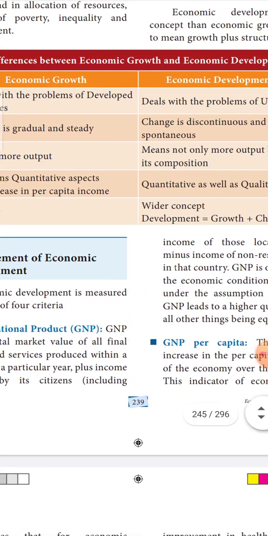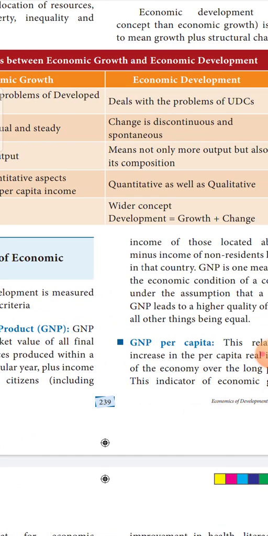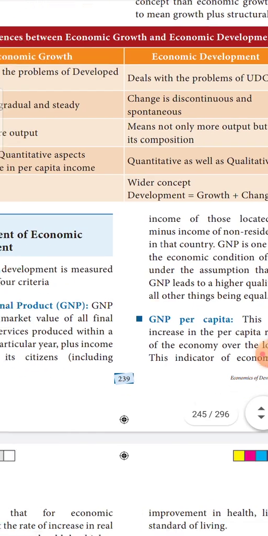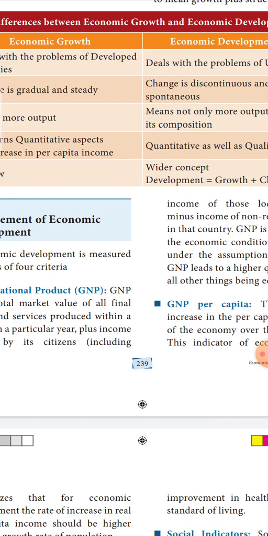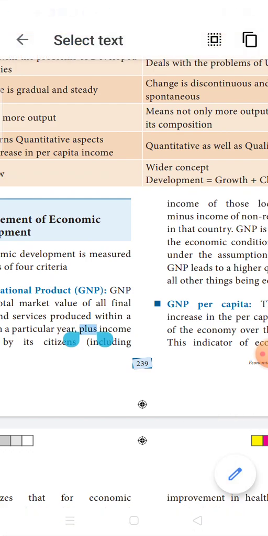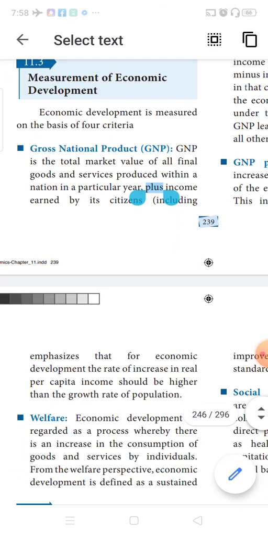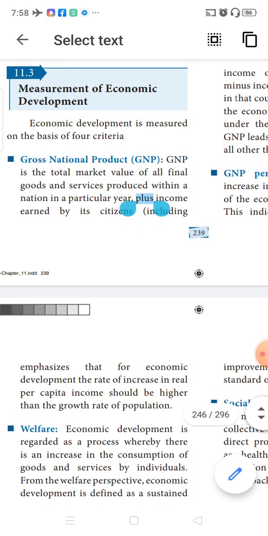So development is nothing but growth plus some change. This is an important 3-mark answer. You need to learn this differentiation. Instead of learning the paragraph, it would be easy for you to learn the differences given in the table form.